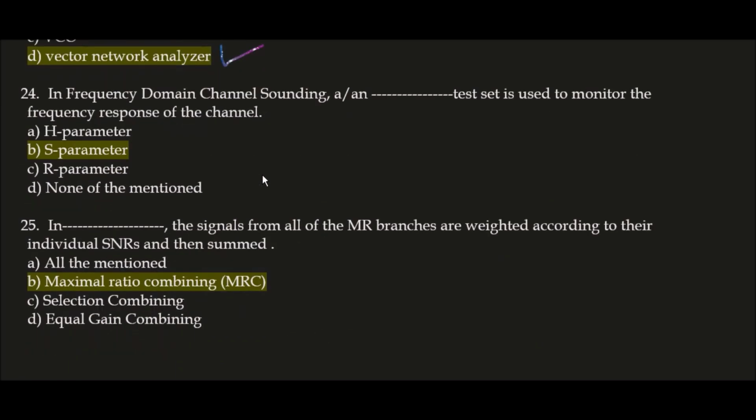Next question, in frequency domain channel sounding an blank space test set is used to monitor the frequency response of the channel. Correct answer is option B, S parameter. In frequency domain channel sounding an S parameter test set is used to monitor the frequency response of the channel.